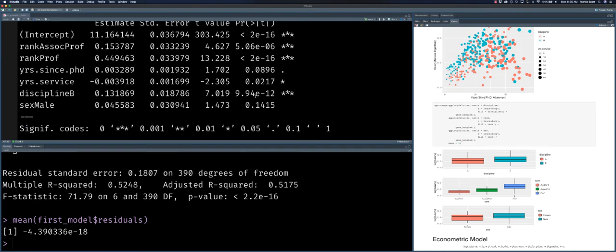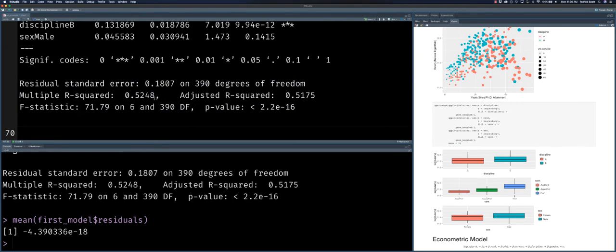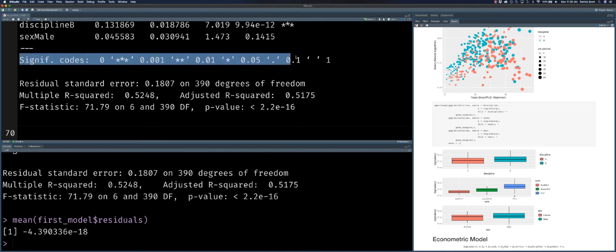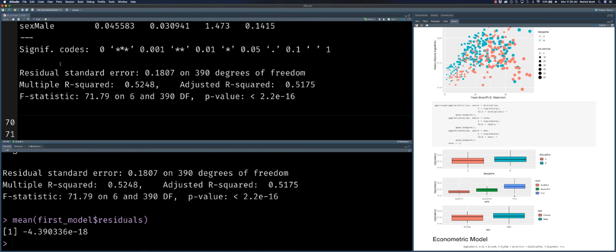So here we can see right off the bat, a majority of these variables are important to explaining our dependent variable. Their estimated coefficient is statistically different from 0, so they're important. They should be in our econometric model. But it looks like our gender qualifier for a binary gender is not statistically significant, at least on this first pass. All right. Also, you don't have to remember what each of those means. You have a nice little key down here for the significance codes.